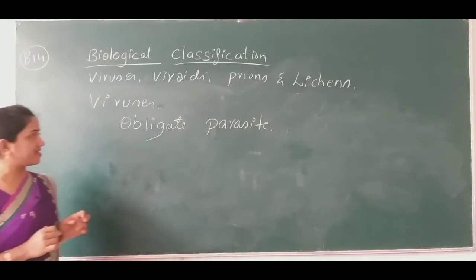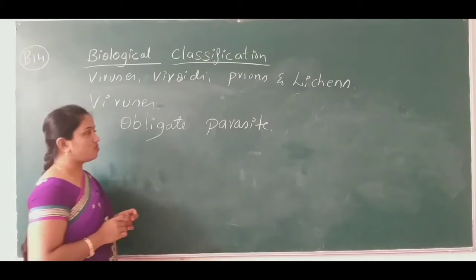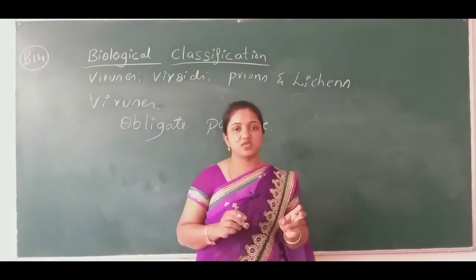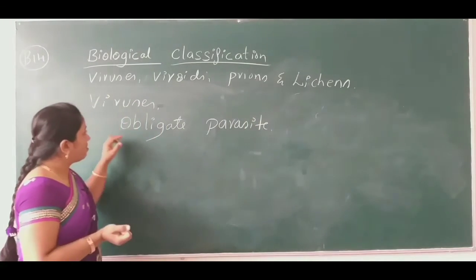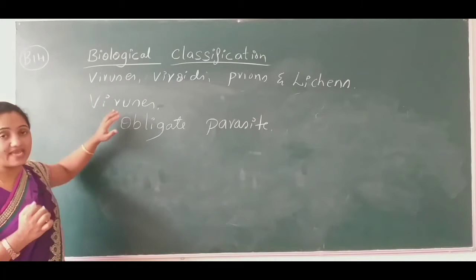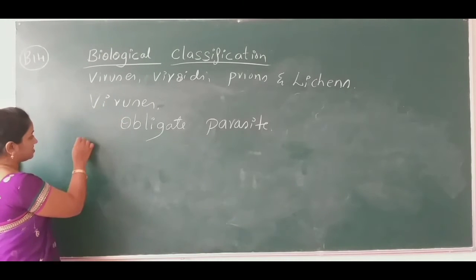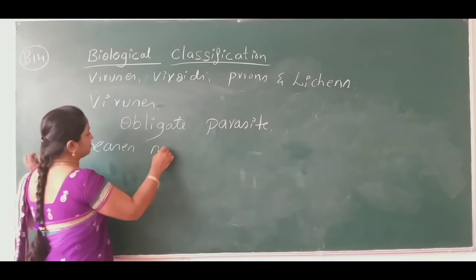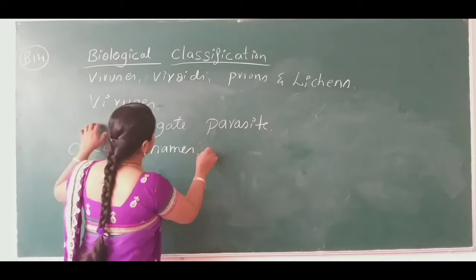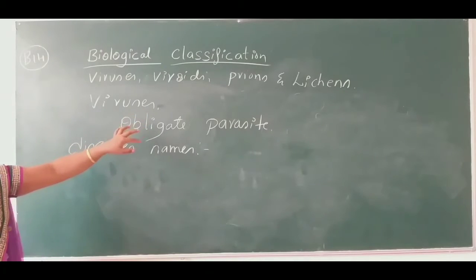Obligate parasite. So common cold, mumps, smallpox, chickenpox, all those diseases, and AIDS. Let me write the disease names caused by the viruses.